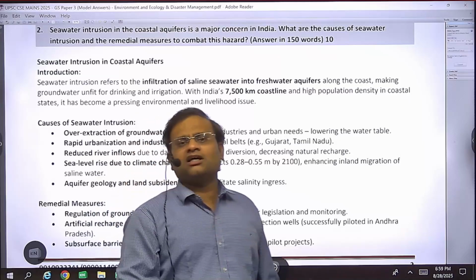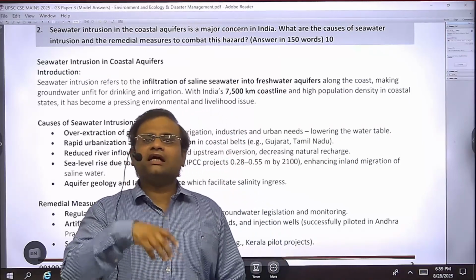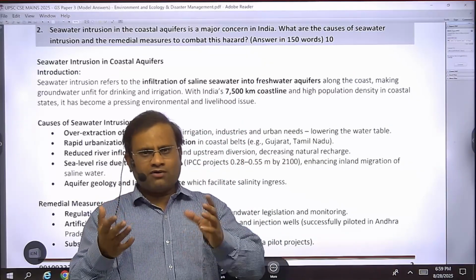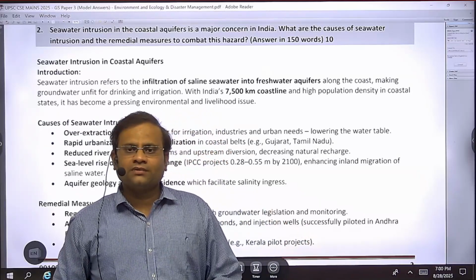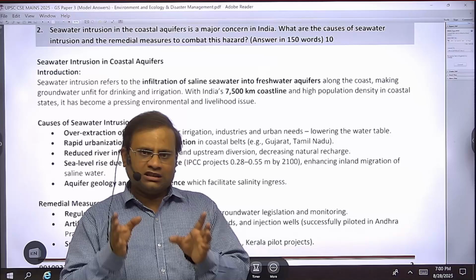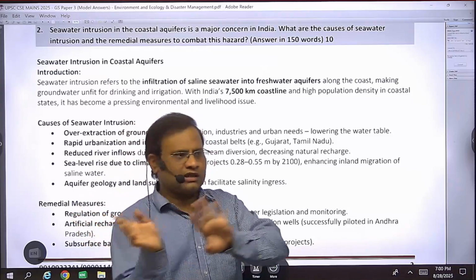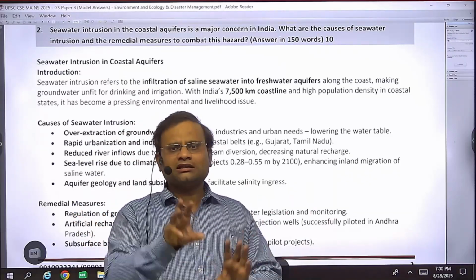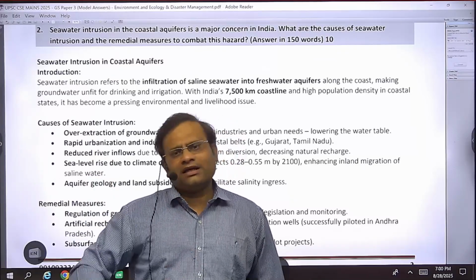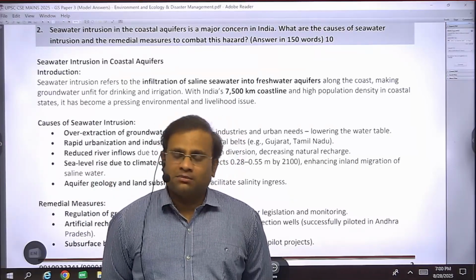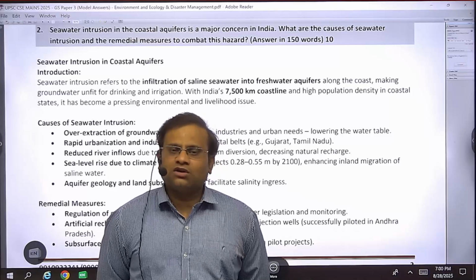Similarly, tides are another cause. At the time of high tide, our intertidal zones get submerged, so sea water is thrown towards the land. Similarly, sea waves are also one of the reasons that sea water is thrown towards the land. So these are some natural ways by which sea water intrudes over the land and makes the soil saline. But man-made causes also exist.